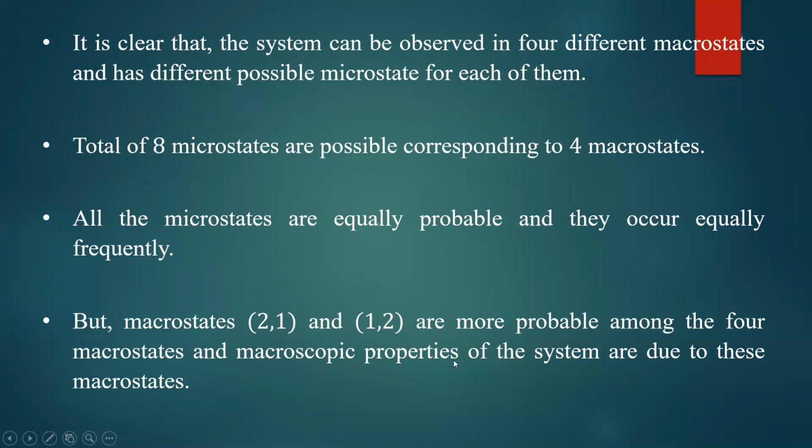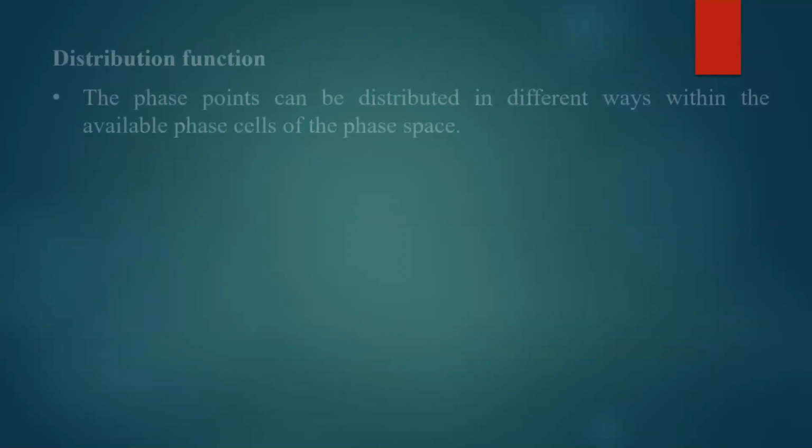The macroscopic properties of the system are due to these macrostates, since they have more probability compared to the other 2. That is why the macroscopic properties are influenced by the most probable macrostates. Remember, equal probability is applicable for microstates. Macrostates can have different probabilities. Remember this particular point.